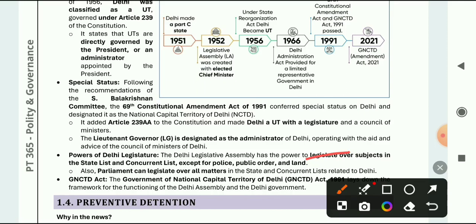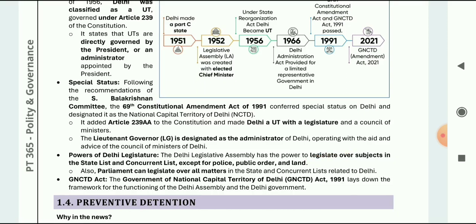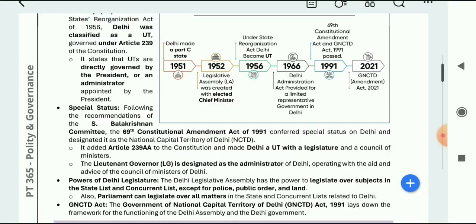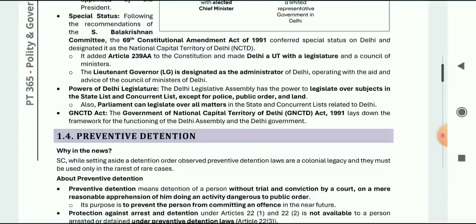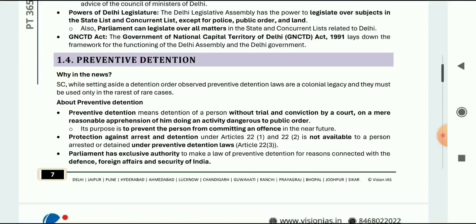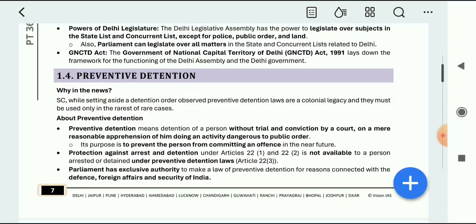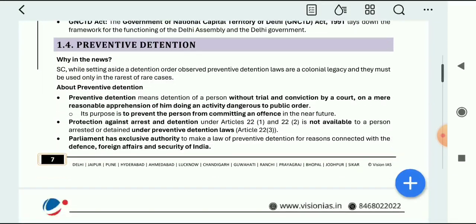So here the Delhi Legislative Assembly has the power to legislate, and the Parliament has also got the powers, except police, public order and land. So now this act is on the verge of amendments. So this is all regarding the Delhi Assembly and union territories.